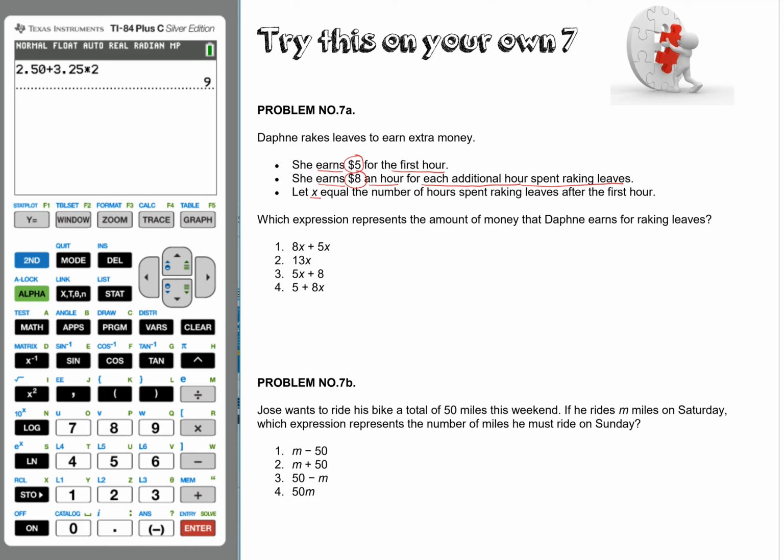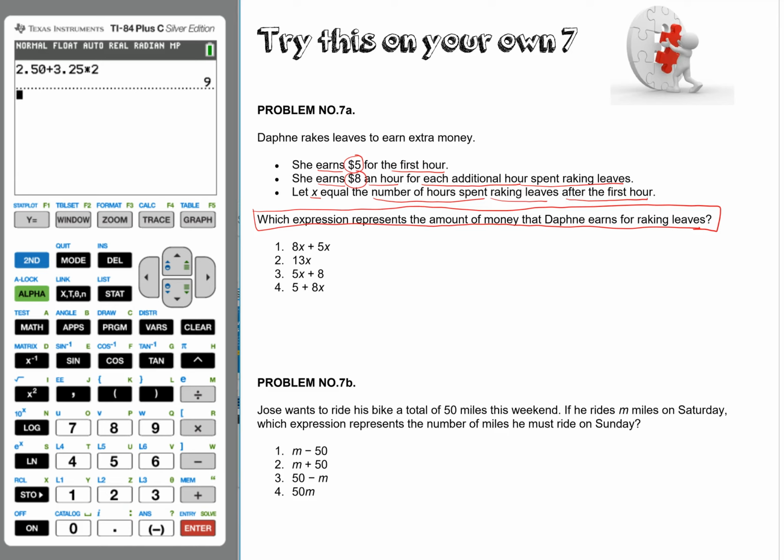And let x equal the number of hours spent raking leaves after the first hour. So the question here is, which expression represents the amount of money that Daphne earns for raking leaves?